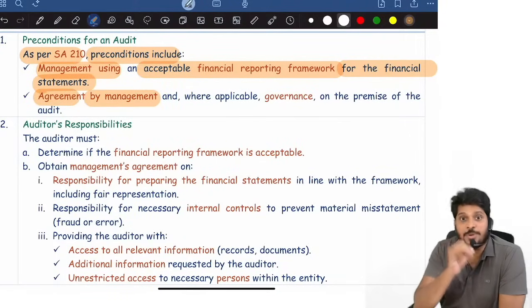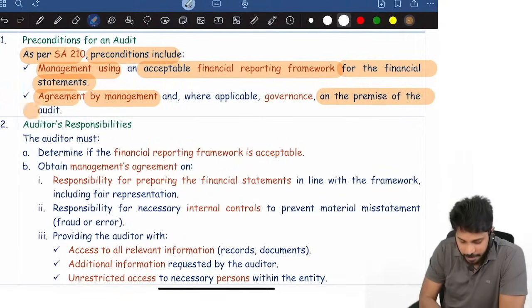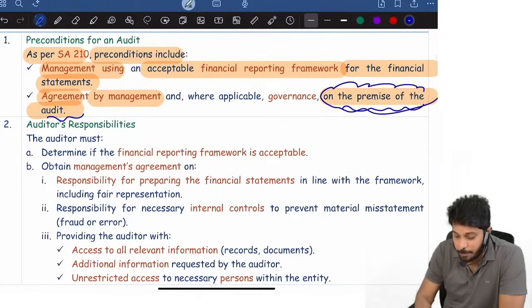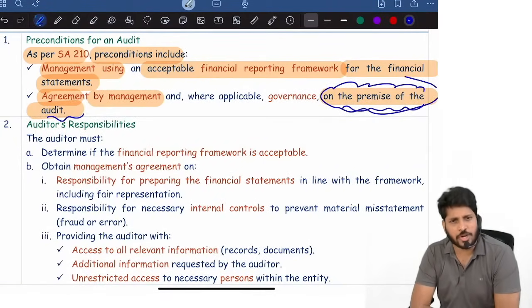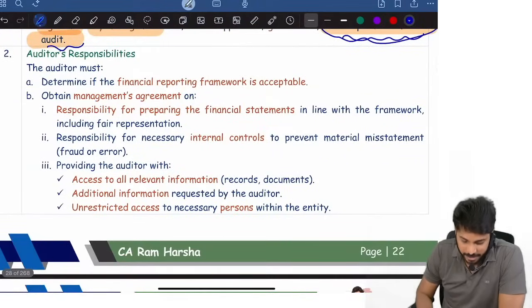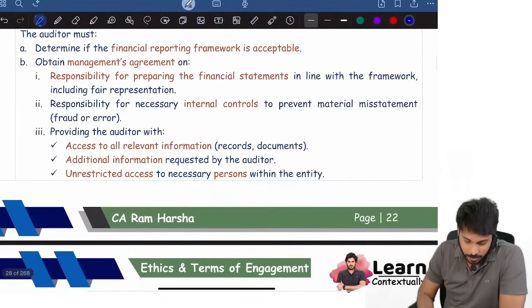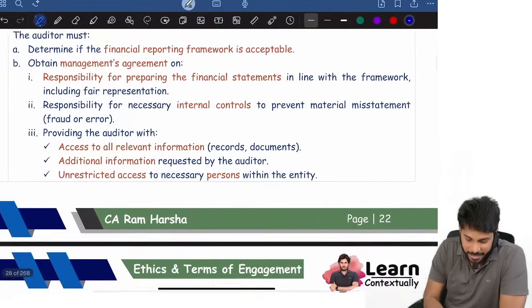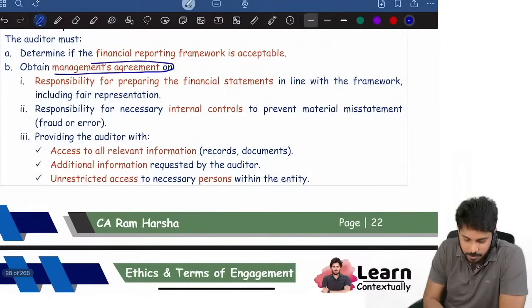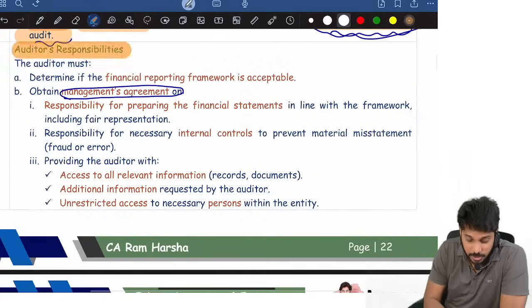Second precondition, agreement. Management has to give an agreement to you. They have to agree on the premise of the audit. What is the premise of the audit? Premise means nothing but management's responsibilities and management's agreement on them.